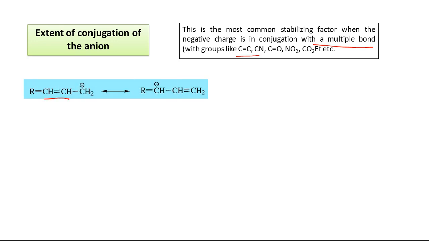Here we have a C double bond C adjacent to the carbanion. So this type of conjugation. So after conjugation, see, now the negative charge is here. So the negative charge is delocalized. The more the delocalization, the more the stability.